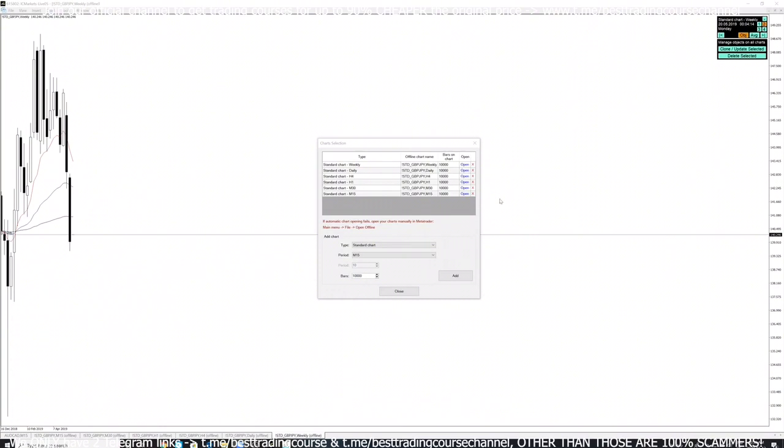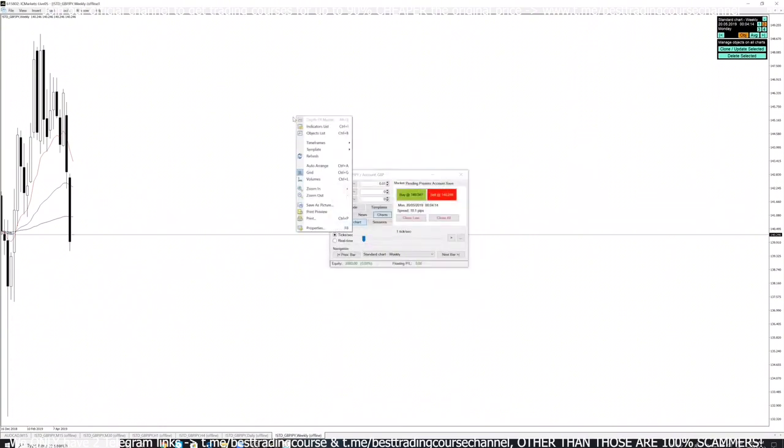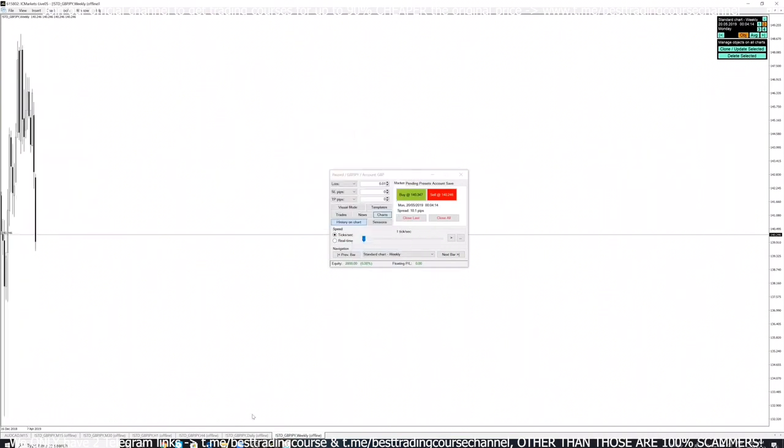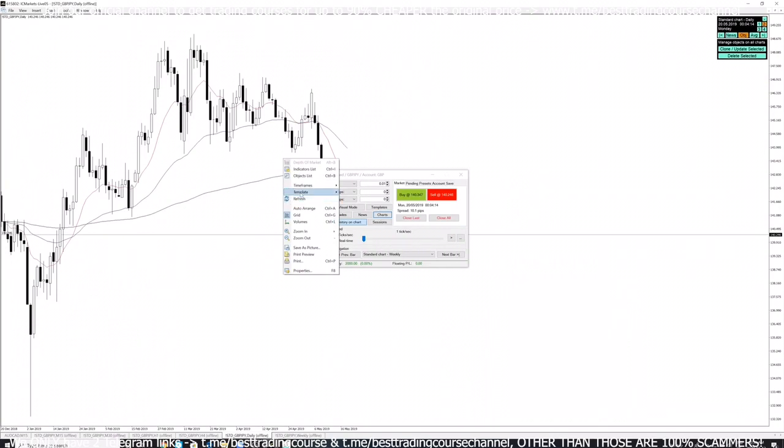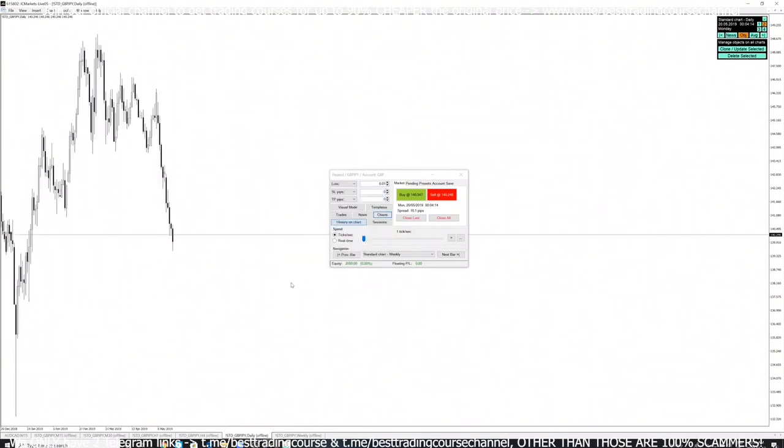Awesome. Okay, so we're going to bring up our naked charts over here. Go to naked templates. Man, someone told me how to do this. I did that once, and I think that was on another one.